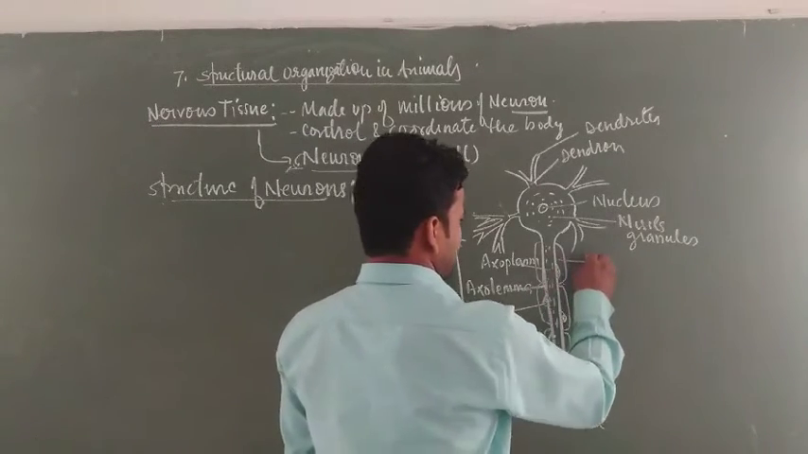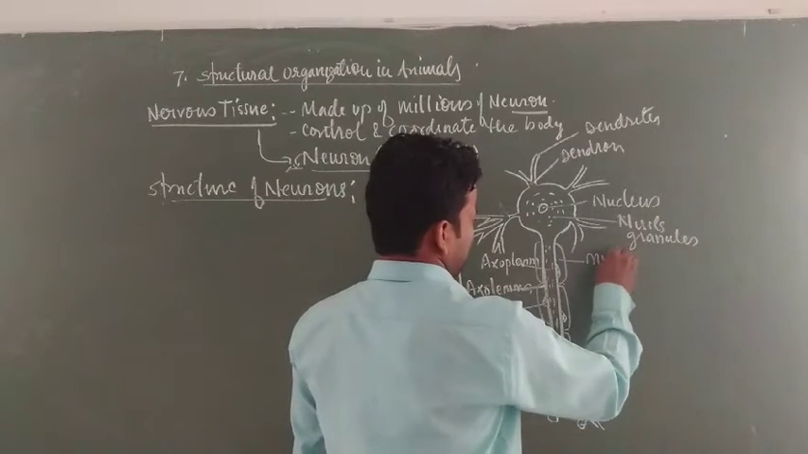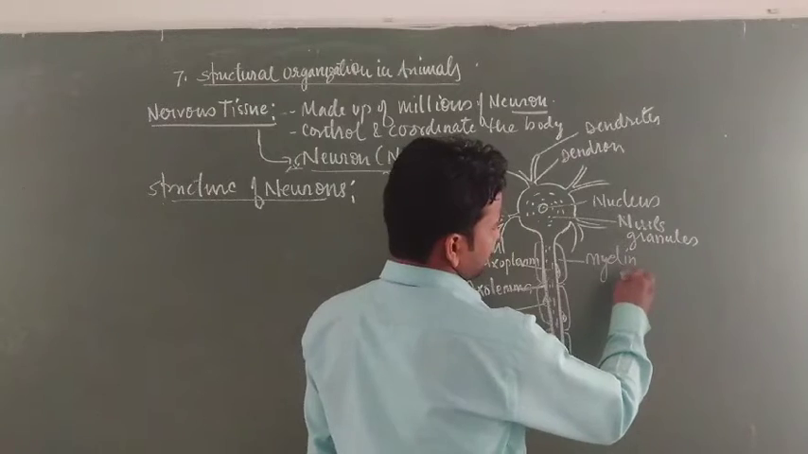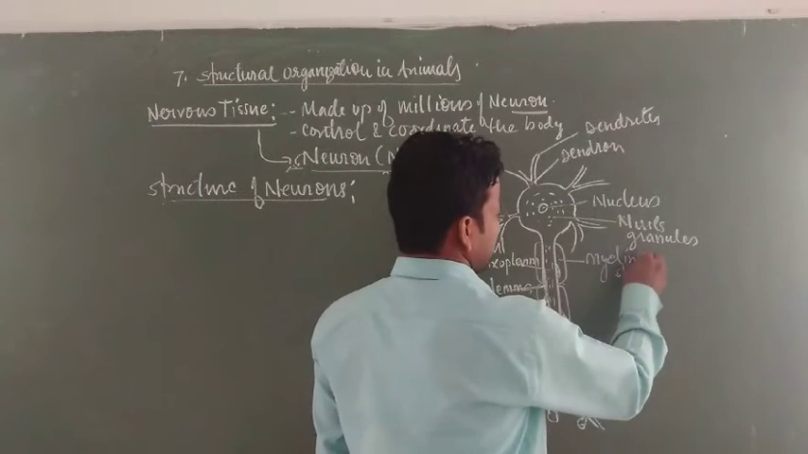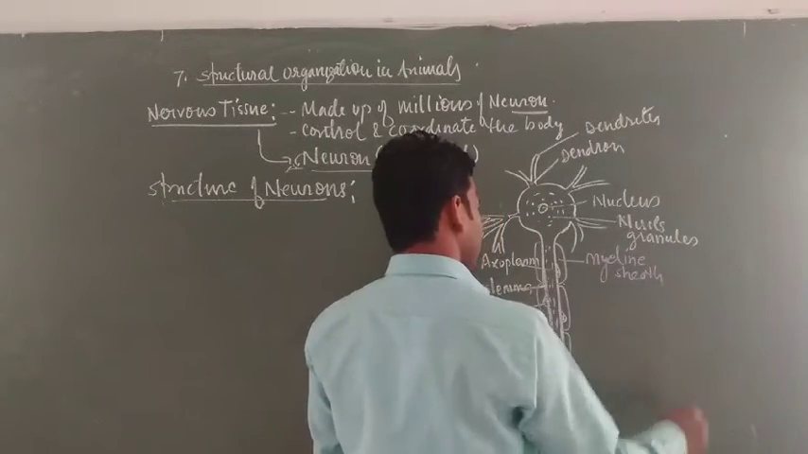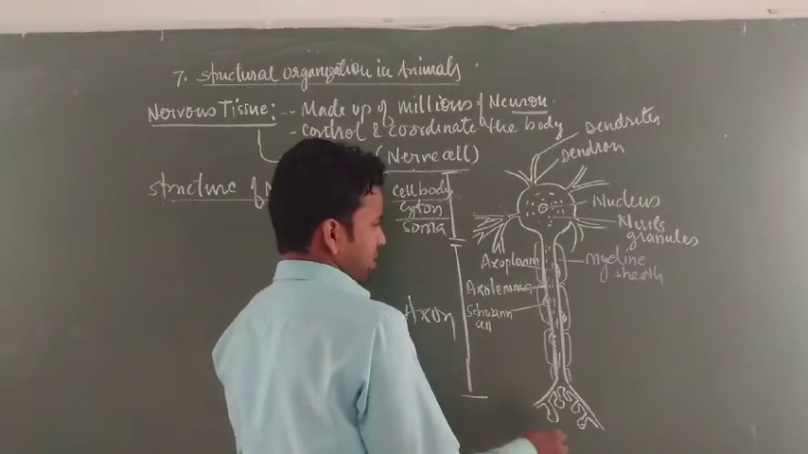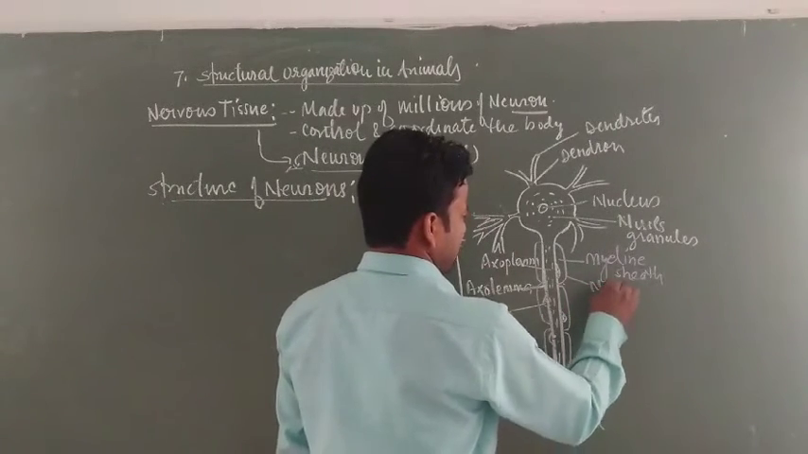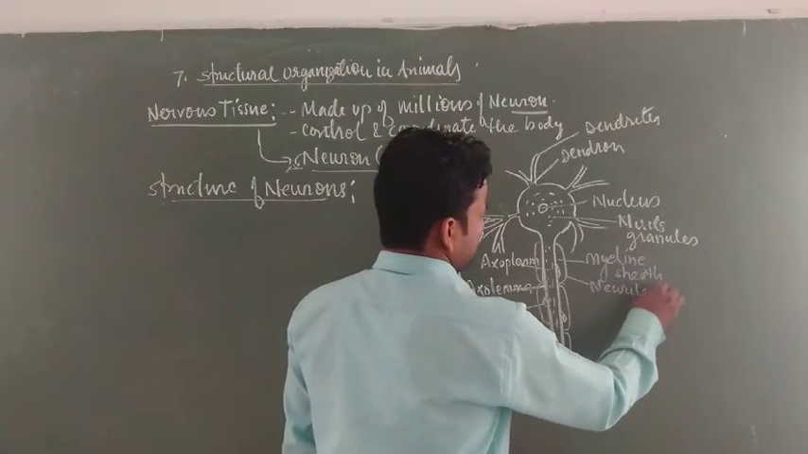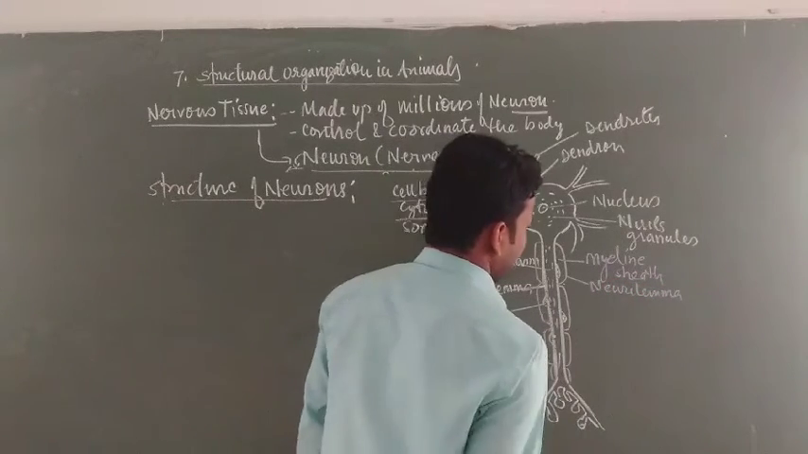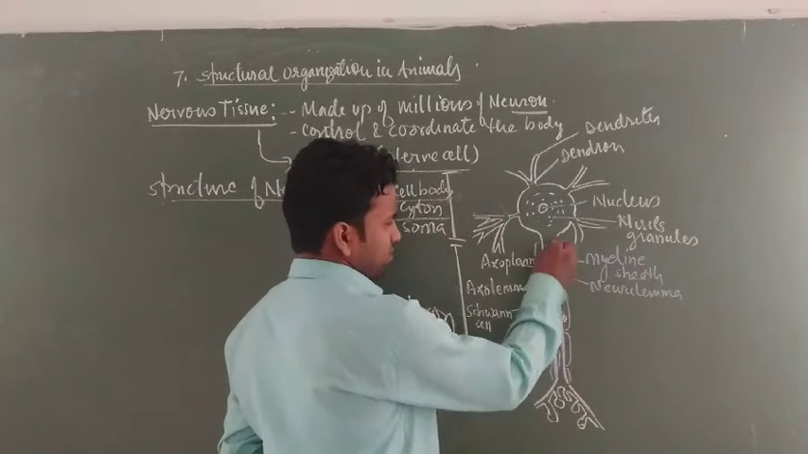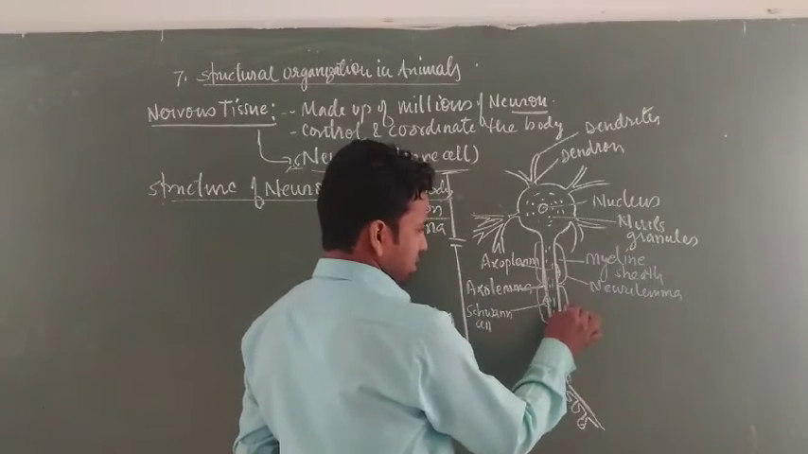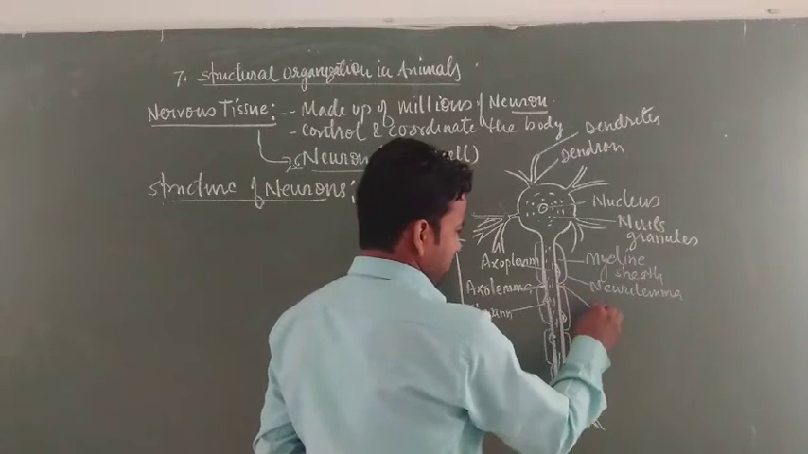This is the myelin sheath synthesized by the Schwann cell, and this is the neurilemma, that is the external membrane that surrounds the myelin sheath. This is a node of Ranvier.